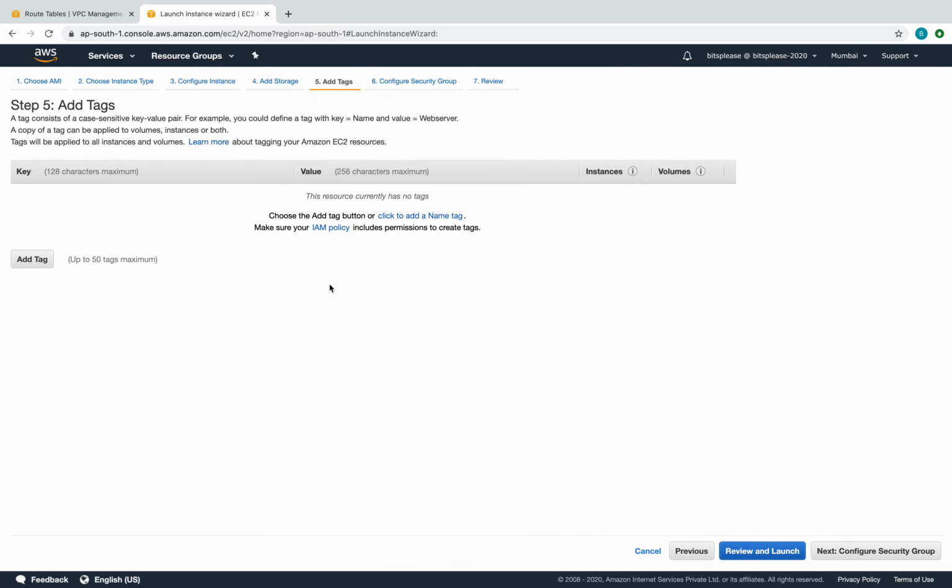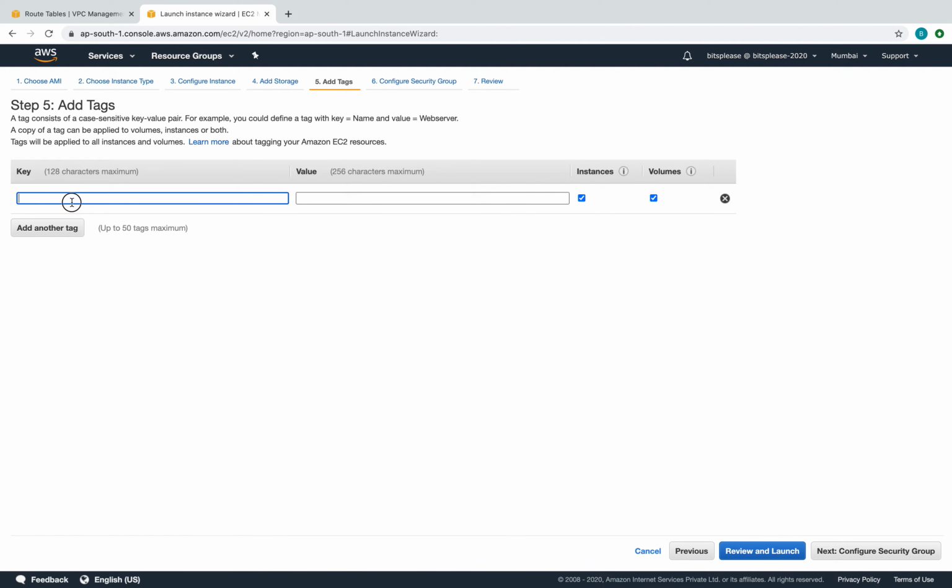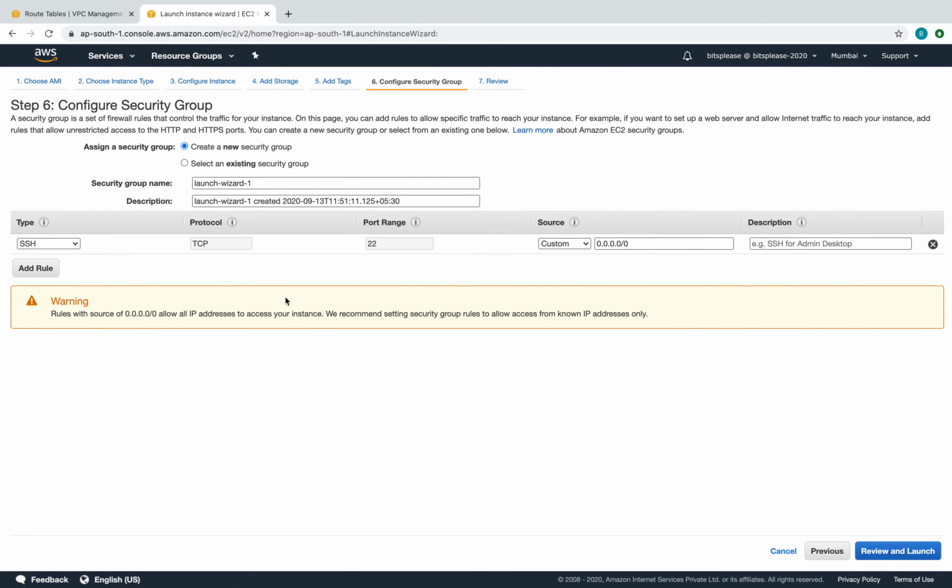That's good. Tags, probably a tag. It's going to be Name. And here I'm going to say this is our NAT instance. Okay, there you go. So we'll say configure security group, and the security group here, we'll create a new one probably. I'll call this the NAT security group.